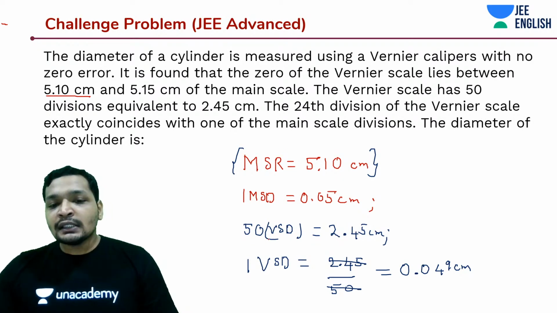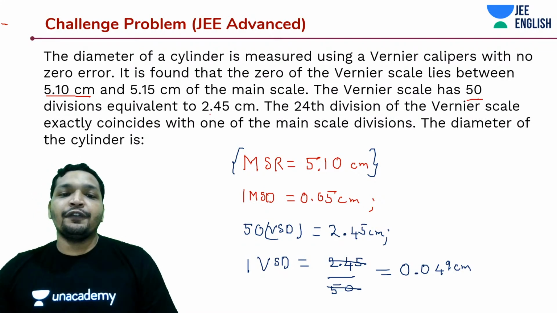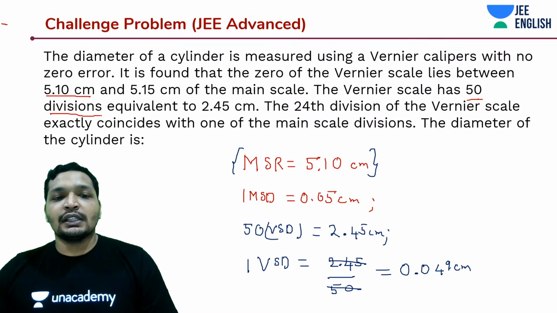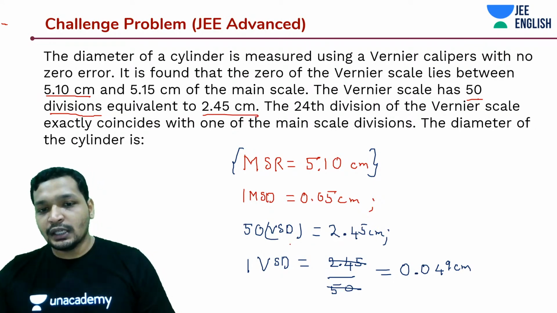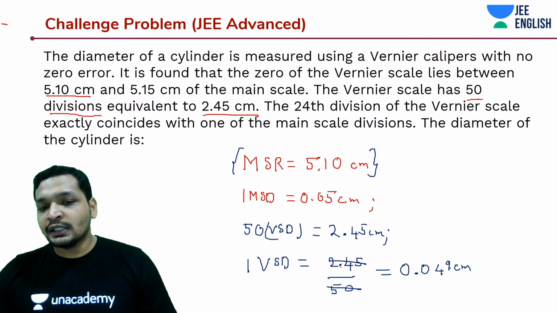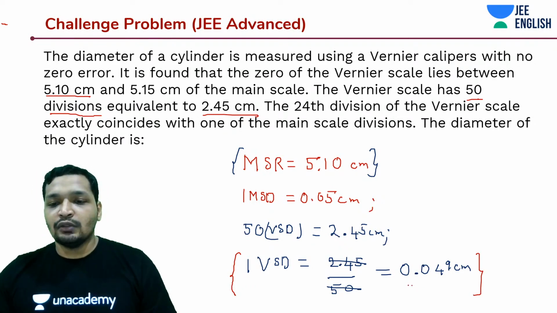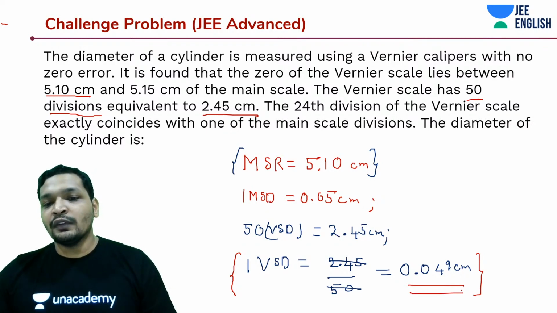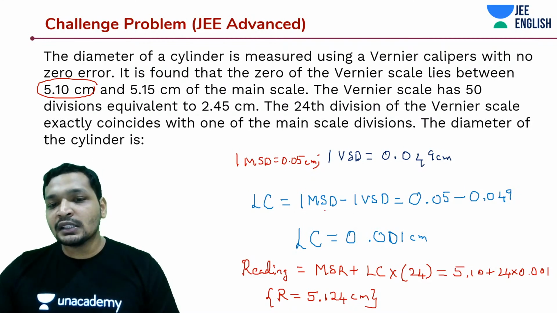And in the next case, they have already told you this explicitly. 50 divisions of the Vernier scale is equivalent to 2.45 centimeters. From there, you would find out the value of one Vernier scale division, which is going to be 0.049 centimeters. But this is not the least count. This is one Vernier scale division. What about your least count? For the least count, you are going to subtract one Vernier scale division from one main scale division.